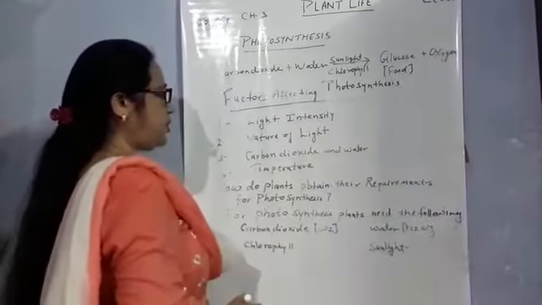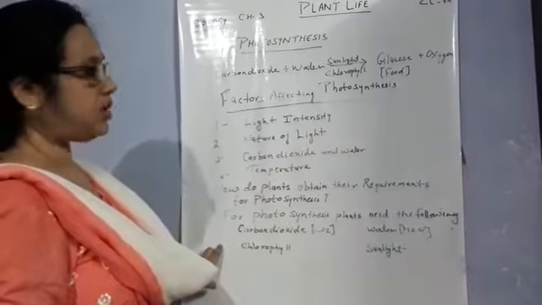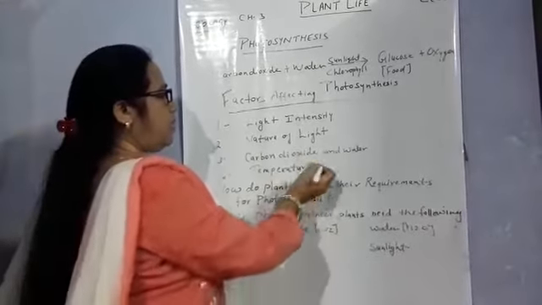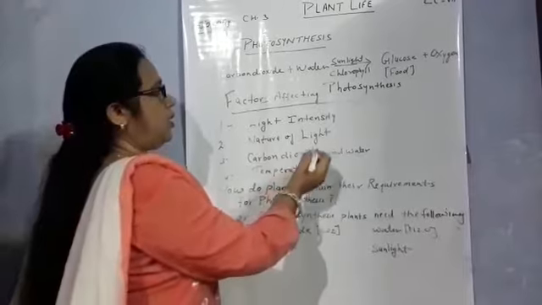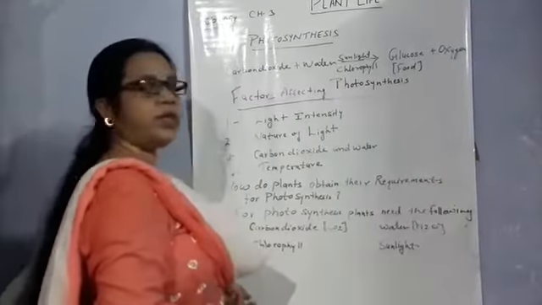Fourth is temperature. Temperature affects photosynthesis on the basis of their surroundings.